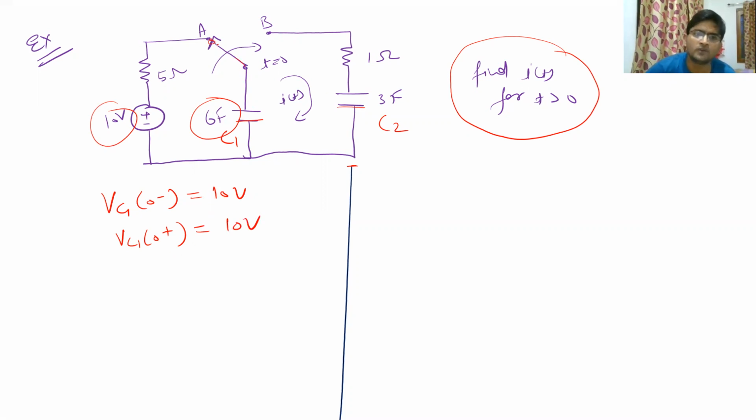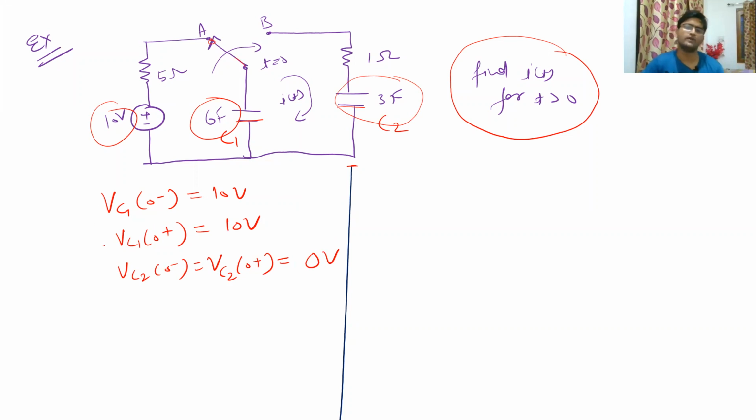Similarly, when the switch was at A point, this whole capacitor was open circuited and there would have been no voltage. So VC2 at 0 minus is equal to VC2 at 0 plus, which is 0 volt. Now we have the values of VC1 and VC2. Now we can easily convert this circuit into a Laplace transform circuit. At time t equal to 0 plus, this whole circuit in the time domain would have been like this.